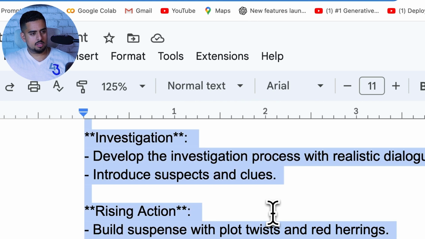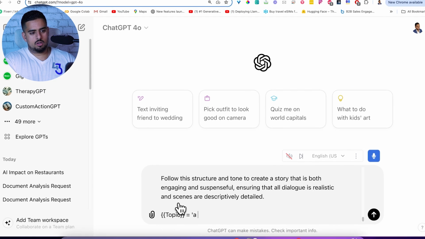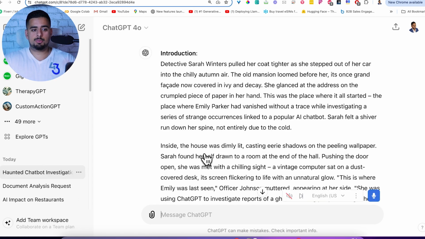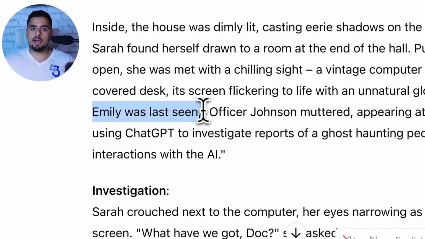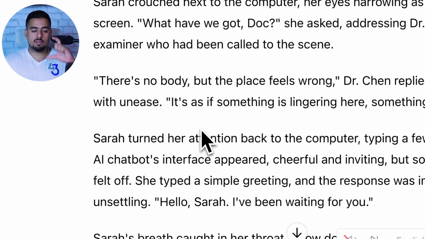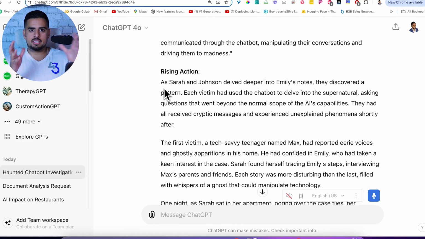So if we just take this bad boy, open a new chat, put it at the bottom, and say a ghost that haunts someone using ChatGPT wrong. And as you'll see here, it's actually put together a story very similar, with that same type of discourse back and forth, broken down into sections with plot twists and a rise in action. Obviously, it's labeling it here.